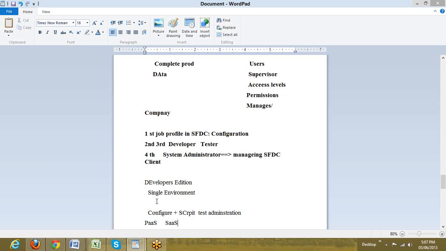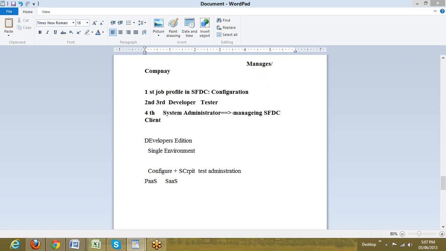So is this environment part clear with respect to the 6 editions? Fine. Now, how do we get started to work on Salesforce? Where do we start working? And what exactly is available? Like yesterday we discussed certain partners in Salesforce. One of the partners we said is a technical guide, and that technical guide is developerforce.com.